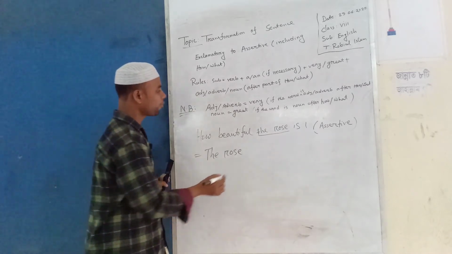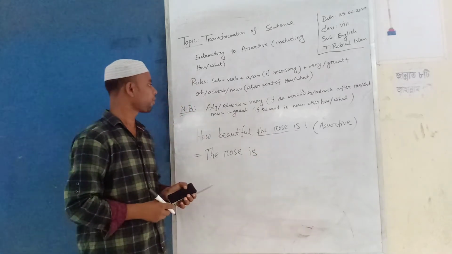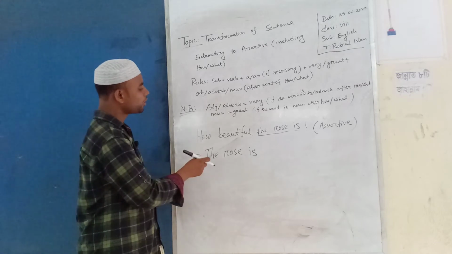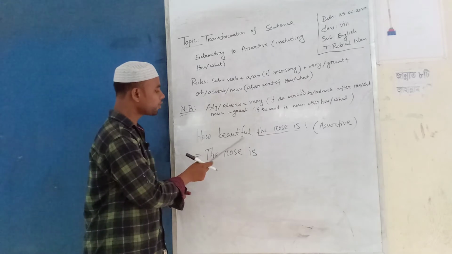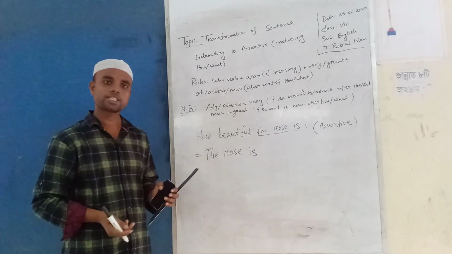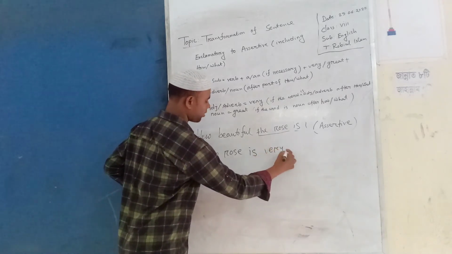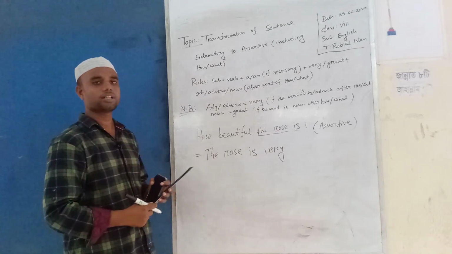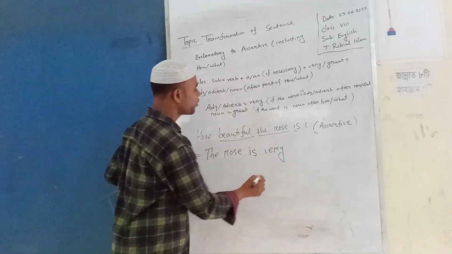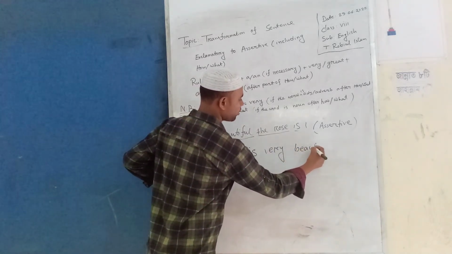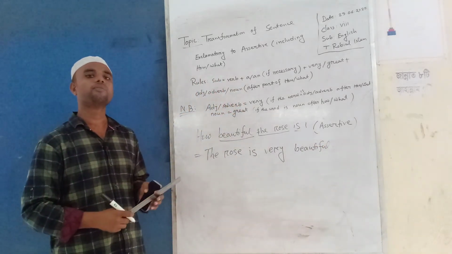Then verb. Verb here is. The rose is. Then very/great. If the word is an adjective, you have to give very. If the word is a noun, you have to give great. So beautiful is an adjective. So you have to give very. The rose is very. Then adjective/adverb/noun. So the adjective here is beautiful. The full sentence is: the rose is very beautiful.